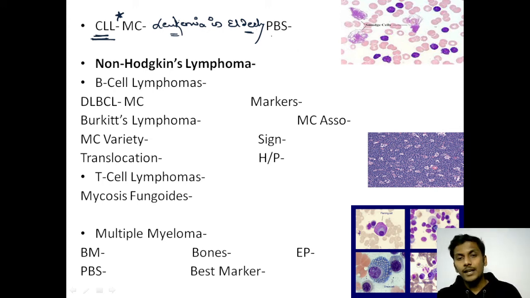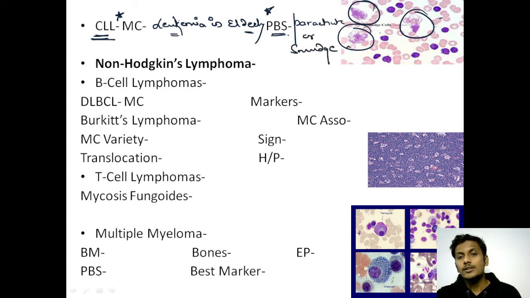Now the peripheral blood smear picture of CLL will usually show very characteristic features, and those are these cells that can be seen on this PBS. These cells are known as parachute cells or smudge cells. So the important PBS finding of CLL is parachute cells or smudge cells. In CLL, usually only lymphocytosis is seen, when lymphocytes are more than 5,000 per cubic millimeter. This is the only thing that you need to remember.